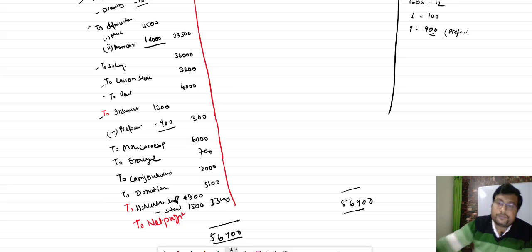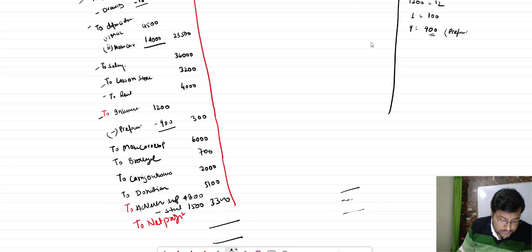So the total of the debit side is coming 85,650. This side is higher, so on this side it will record 85,650.